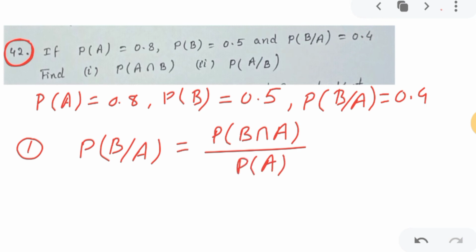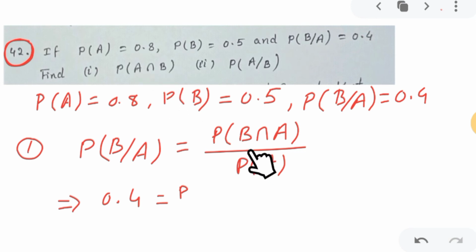Correct. And here probability of B given A is given as 0.4, so I will write 0.4. And on the right side, probability of B intersection A or probability of A intersection B is the same only, correct? Because in the question they are asking A intersection B.